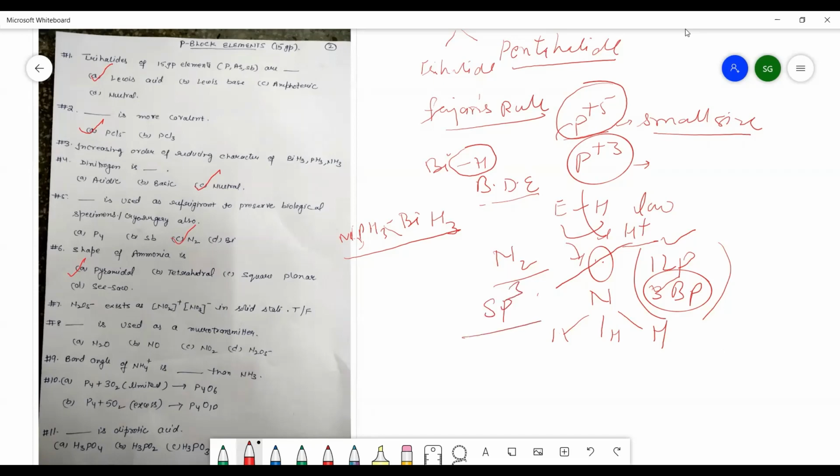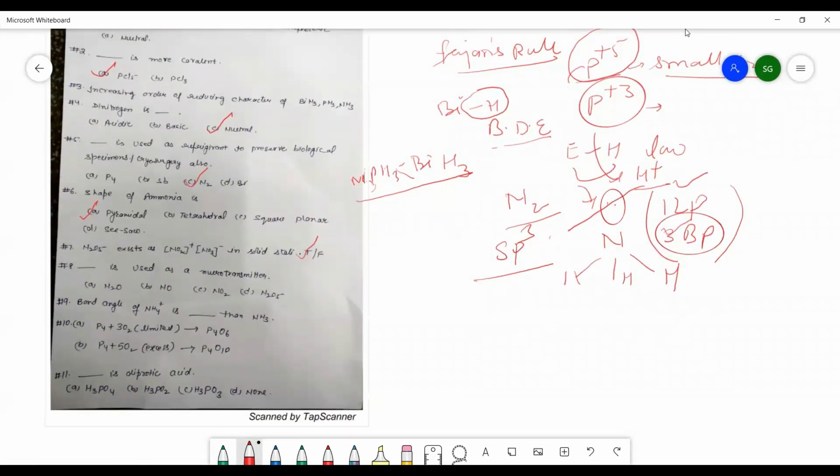Now the next question is, N2O5 exists as NO2 positive, NO3 minus in solid state. We are finding, is it true or false? Or you can say it can be asked in the assertion or reasoning type question. So whenever you see this, this statement is true. This statement आपकी true है. And N2O5 में, what is the coordination number? Coordination number is 4. It is again a very important question.